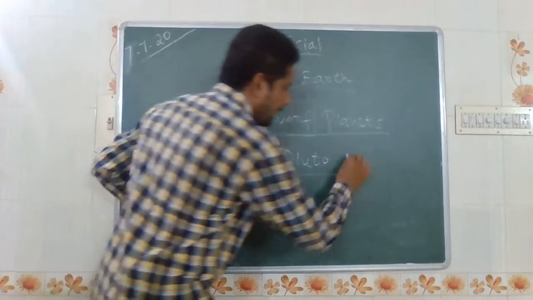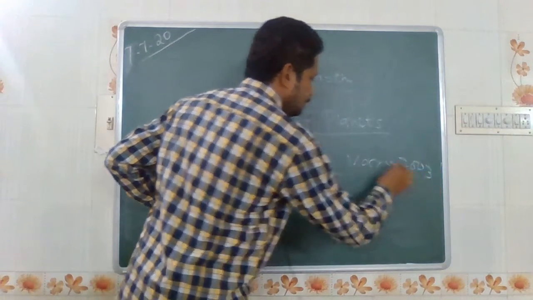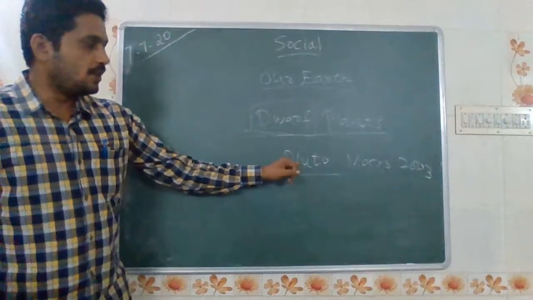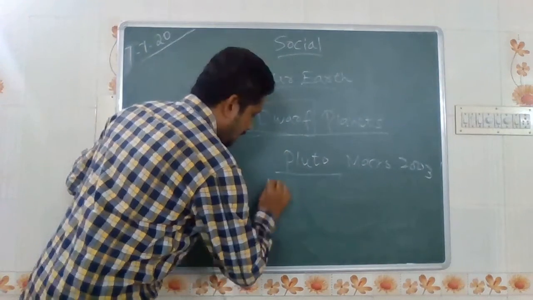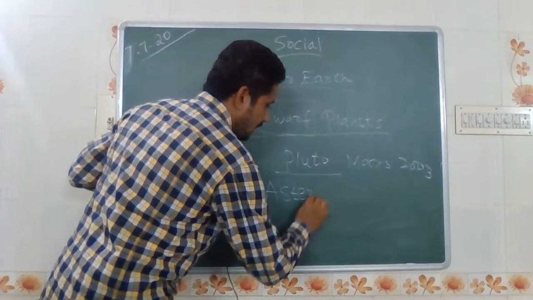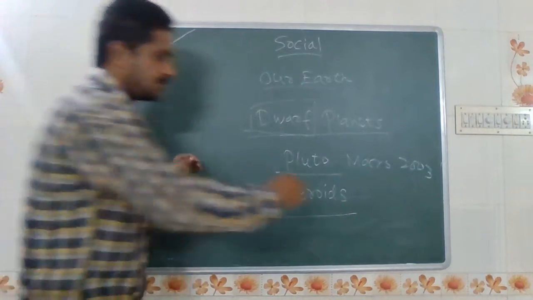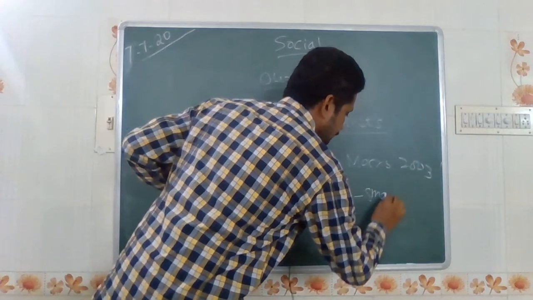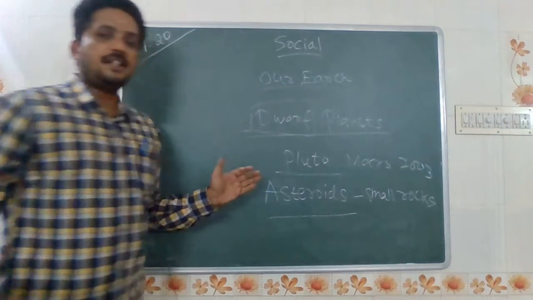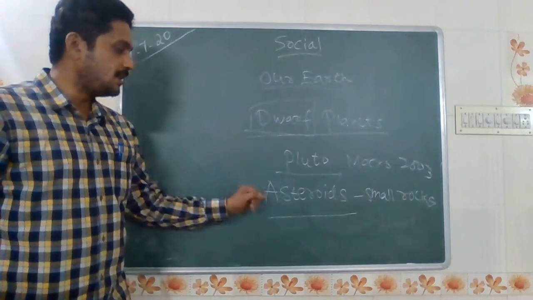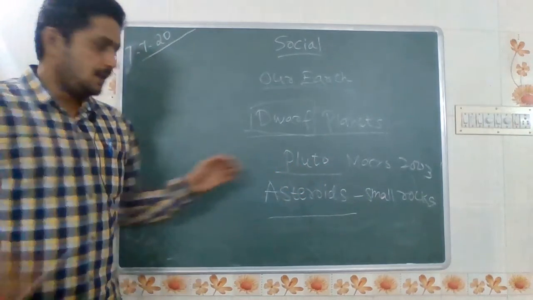So Pluto is not recognized as a planet, it is a dwarf planet. And also, in the solar system there is something called asteroids. Asteroids means small rocks. I already told that the Earth is the third planet of the solar system. In that, the asteroids, small rocks, cannot be visible. Next one.